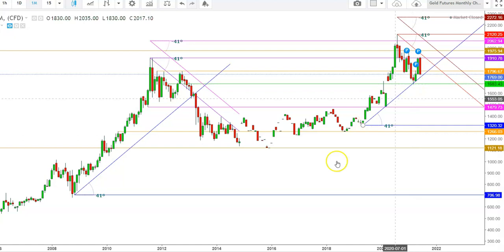So friends, here you can see that the level of 1683 seems to be a psychological support, whereas this level was a psychological resistance here. And finally, the gold futures found a breakout above this level during the month of April 2020 and continued to sustain above this till today, whereas we have seen during this second uptrend, once again, the gold futures have been facing a stiff resistance at the levels of $1910, which seems to be an immediate resistance in a monthly time frame for gold futures.